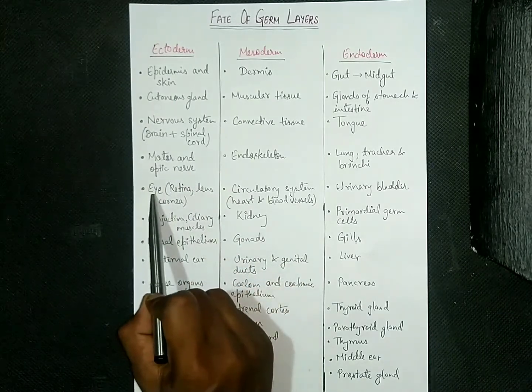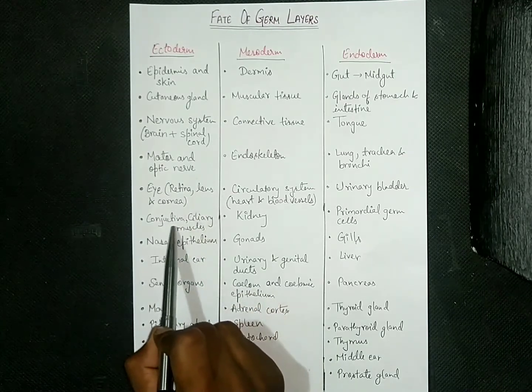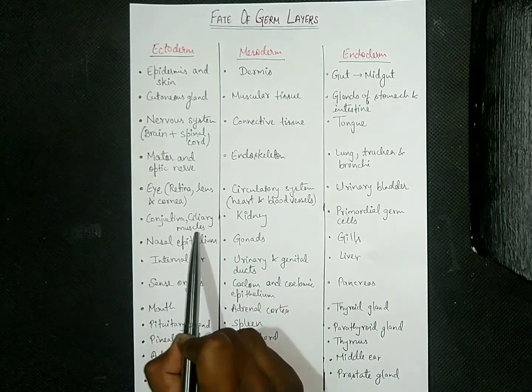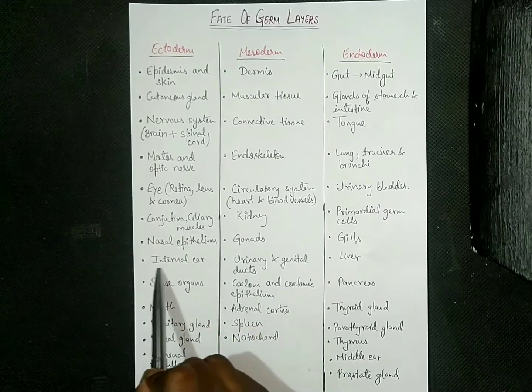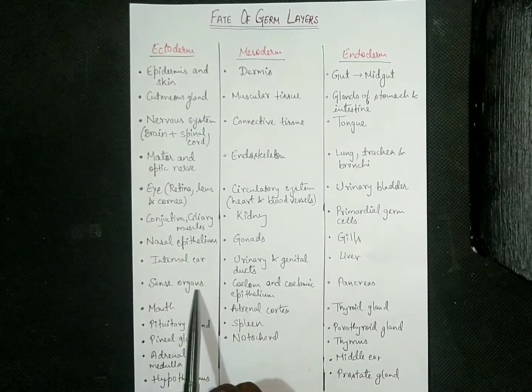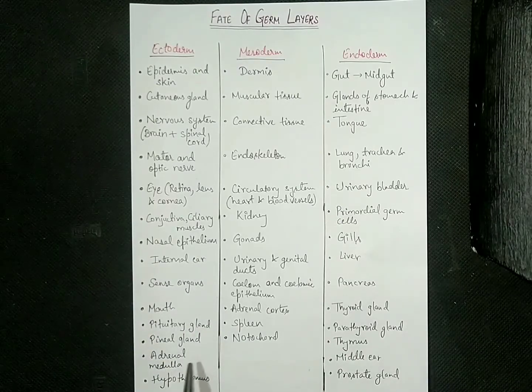The eye will include retina, lens and cornea, conjunctiva and ciliary muscles. It will also give rise to nasal epithelium, internal ear, sense organs, mouth, pituitary gland and pineal gland, adrenal medulla and hypothalamus.